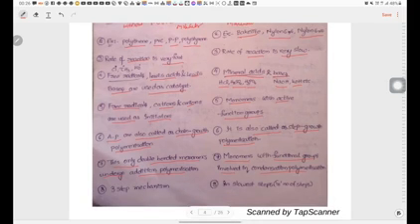Eighth one, addition polymerization is a three-step mechanism: chain initiation, chain propagation, chain termination. In condensation polymerization, it takes place through slow steps, that means it contains n number of steps to form a polymer.